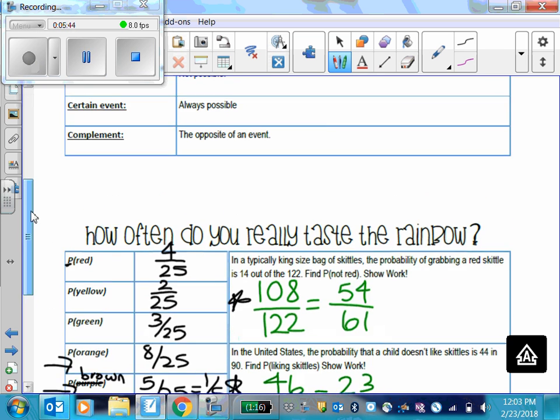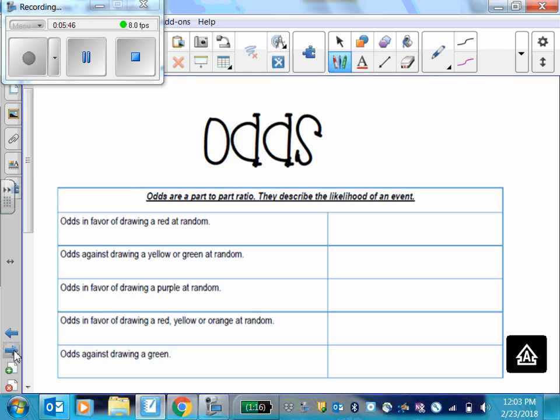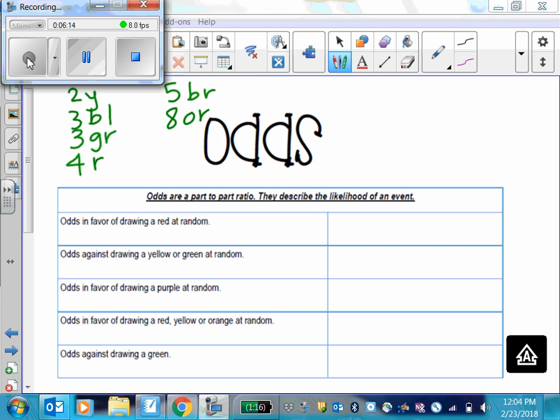Flip over to the back. We're going to use Chaz's information, so everyone needs to write this down so you know what Chaz has. Chaz has 2 yellows, 3 blues, 3 greens, 4 reds, 5 browns, and 8 orange. I'll give you a second to write those down. Odds are different, so please pay close attention. Odds are not as easy as probability.